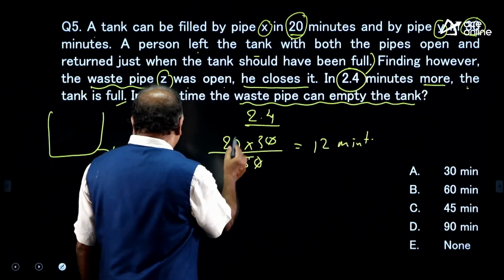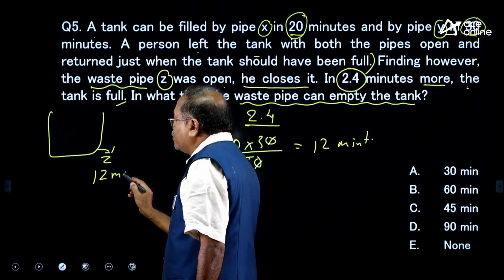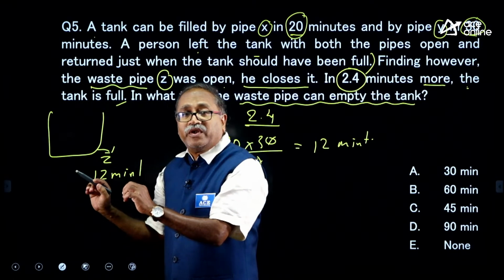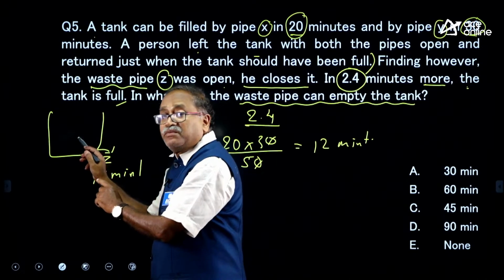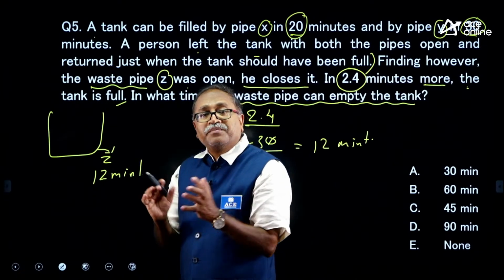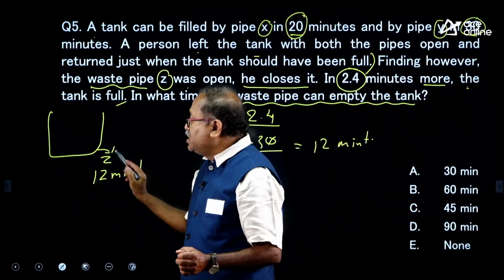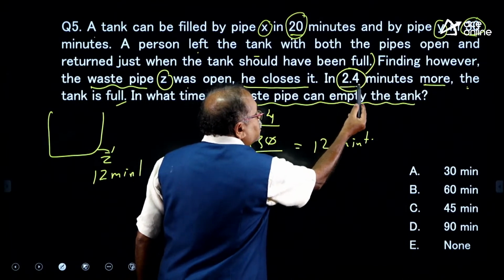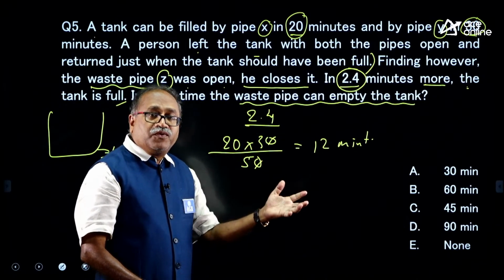But the leakage kept continuing for 12 minutes, because the man comes at the time the tank has to be filled. After 12 minutes he sees that there is a leakage and the tank did not fill. So, he closed this leakage, and because of that it took another 2.4 minutes to fill the tank.